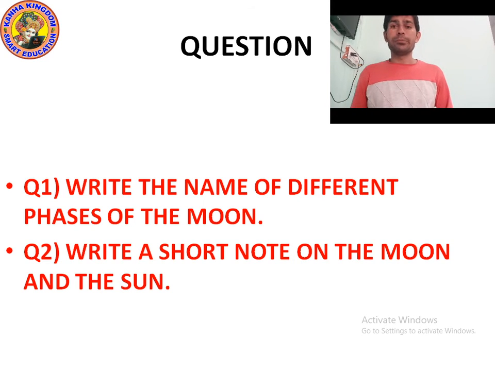Okay, it's time to ask questions from you. Question number one, as you can see on the screen: write the names of different phases of the moon.